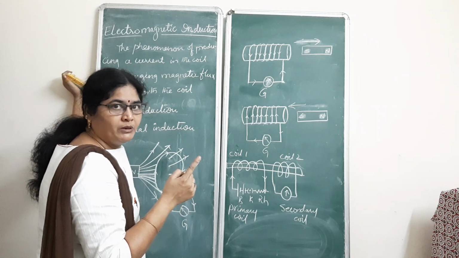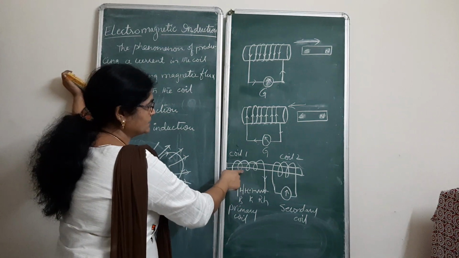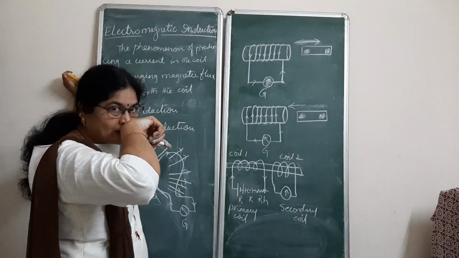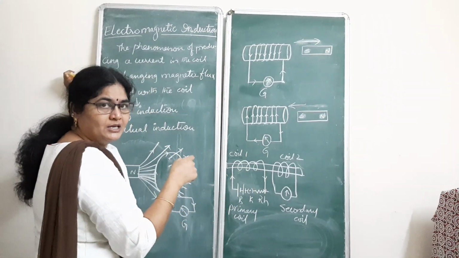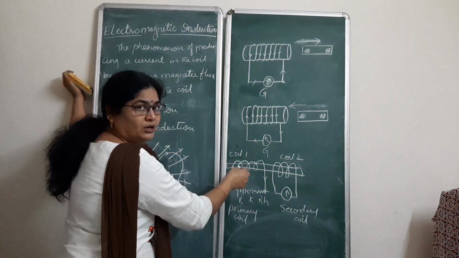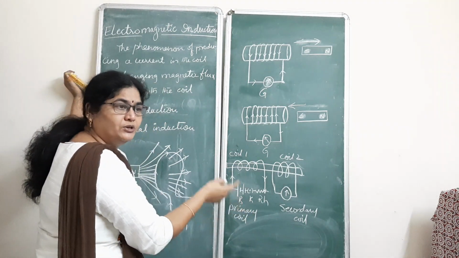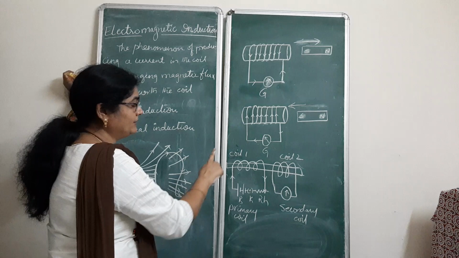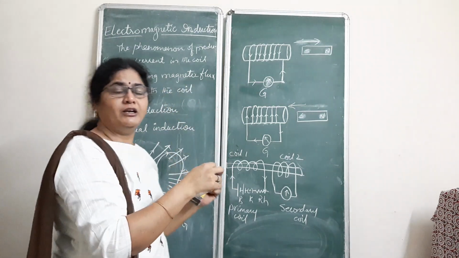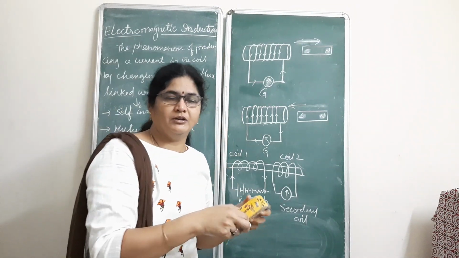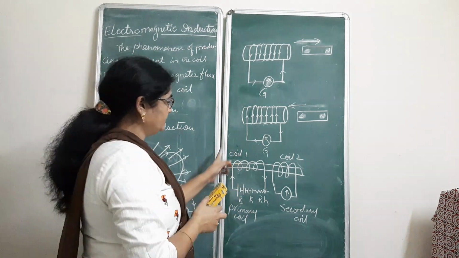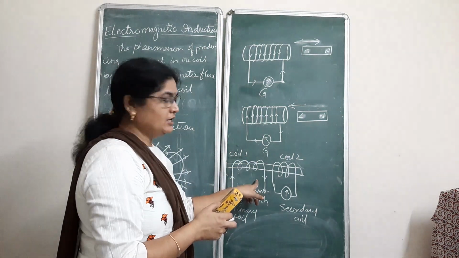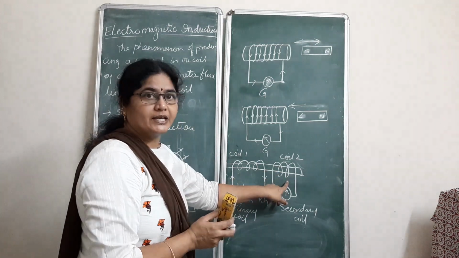According to Oersted's experiment, whenever current passes through a coil, it produces its own magnetic field, so this coil behaves like a magnet. When you switch the circuit on or off, there is a sudden rise or drop in the magnetic field. This change in magnetic field induces current in the secondary coil.